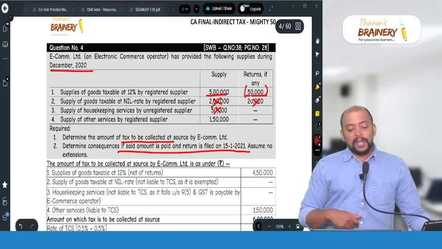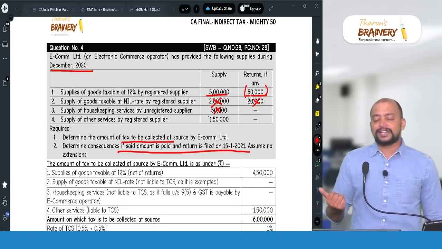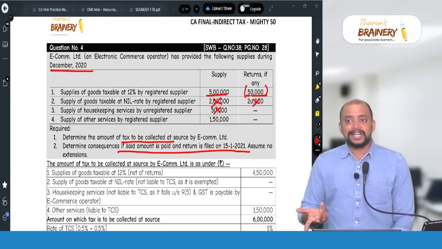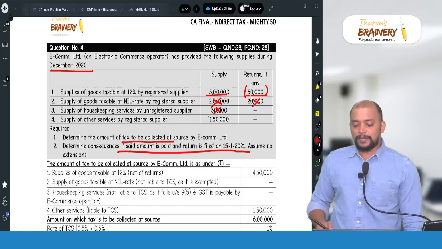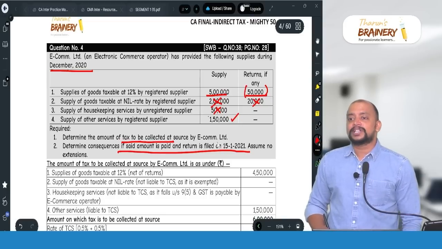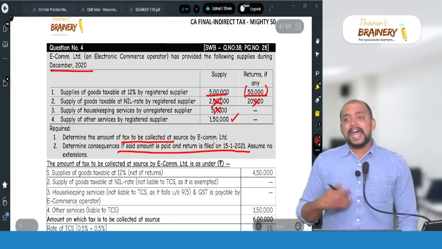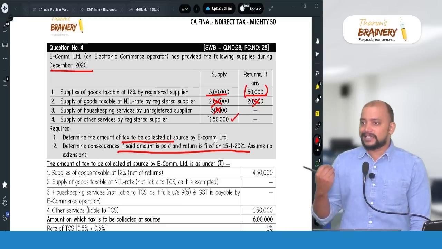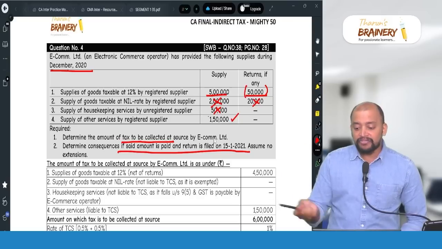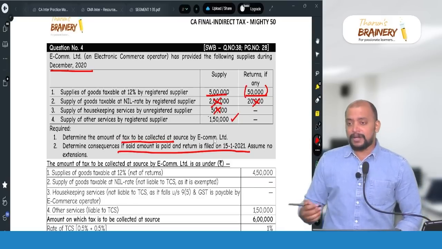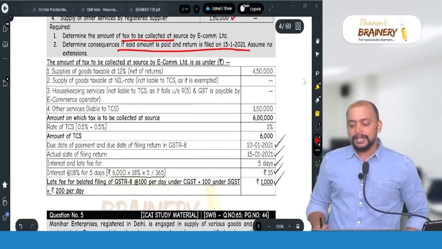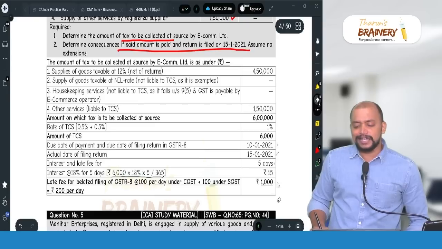Then supply of other services by registered supplier. So supplier is registered, other services, which are taxable, so definitely TCS will be applicable on this 1,50,000. So the TCS will be computed at 1%. As there is no information about intrastate or interstate, directly 1% will be computed. 5 lakhs plus 1,50,000 minus 50,000, so that will be 6 lakhs. 6 lakhs into 1%, that is 6,000. 6,000 will be taken as the TCS amount.